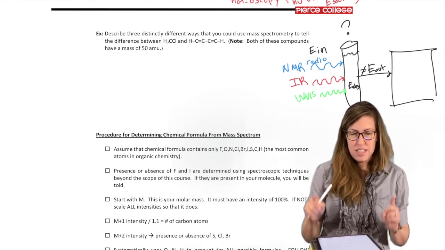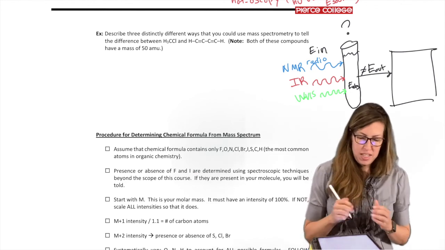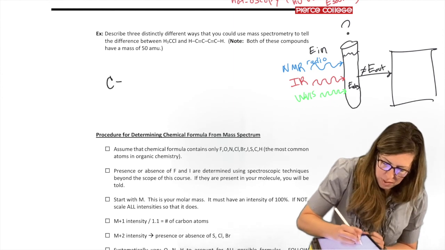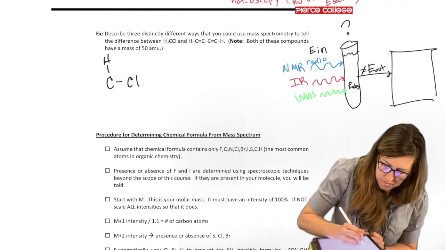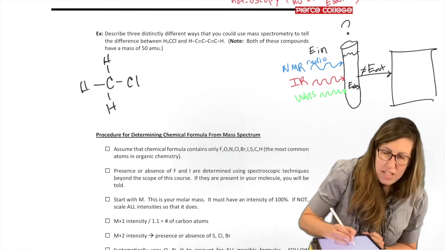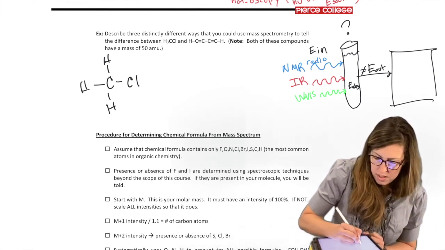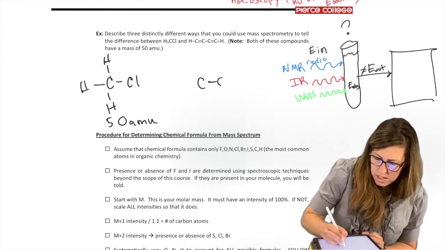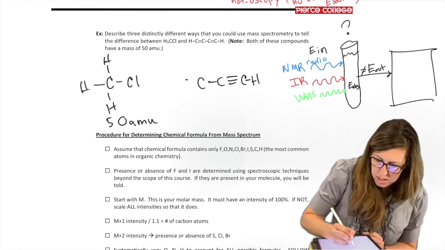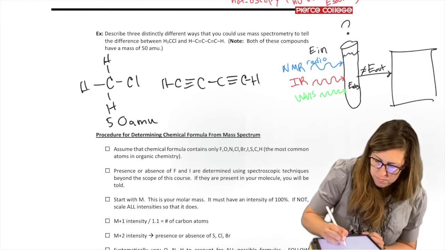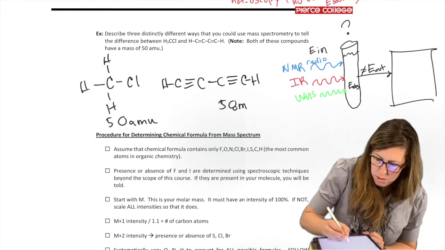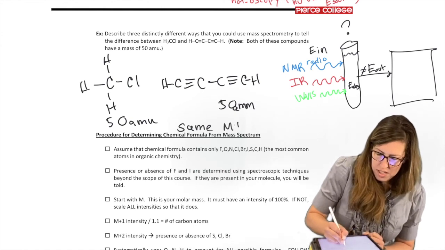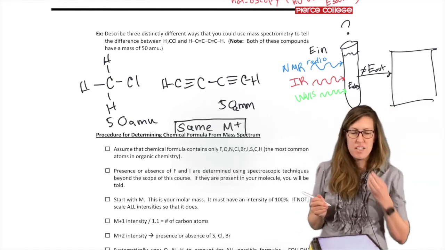What are ways that we can tell the difference between these? This is the question I want to leave you with. Think about everything we've talked about. These two compounds have the same mass. They're not isomers. They're not related any other way. This has 50 AMU, and this has 50 AMU. So it's not all about the M+ peak, in other words. That means they have the same M+ peak. So that will tell us nothing. The M+ alone will tell us nothing on the mass spec.